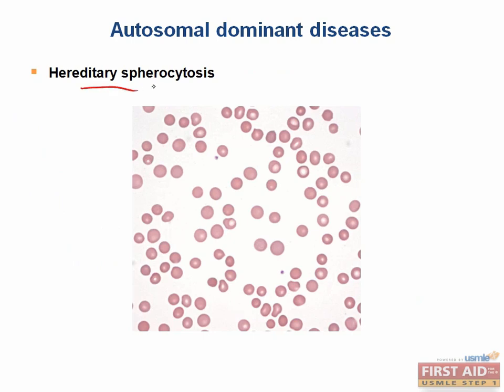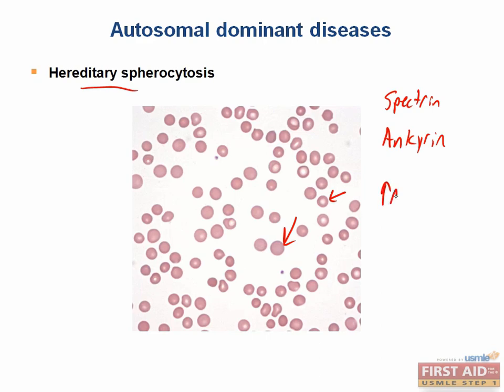Hereditary spherocytosis results in sphere-shaped erythrocytes due to a defect in either spectrin or ankyrin. These are both proteins that maintain the structure and integrity of the plasma membrane. If they're mutated, this prevents the normal biconcave shape of red blood cells from forming, and therefore rather than seeing the normal central pallor in a red blood cell like you can see on this one, the cells appear uniform, like this one. These abnormally shaped red blood cells are destroyed in the spleen, resulting in hemolytic anemia.